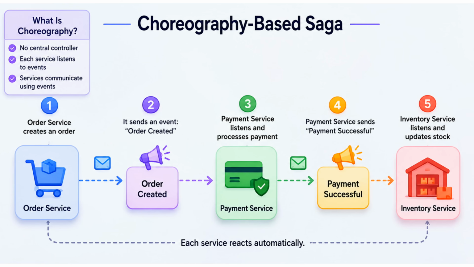Now we will see how choreography works. The order service creates a new order. Then the order service sends an event called order created. The payment service listens for that event. After receiving the event, the payment service processes the payment. Then the payment service sends another event which is payment successful. The inventory service listens for the payment event. Then the inventory service updates the stock. So each service reacts automatically to events from other services. No central controller exists.